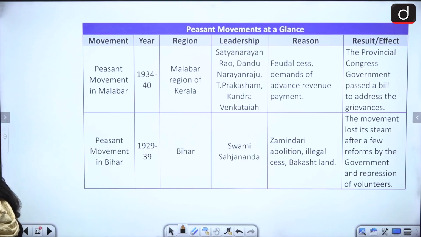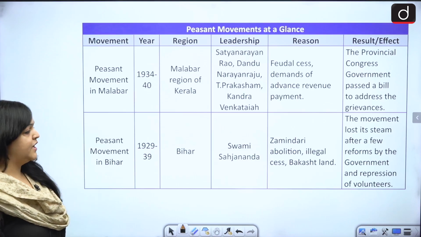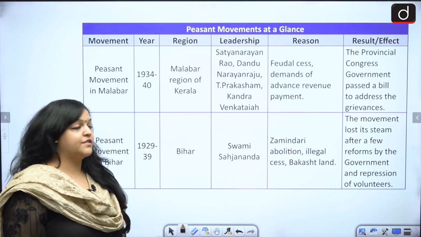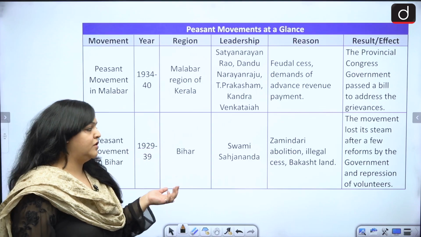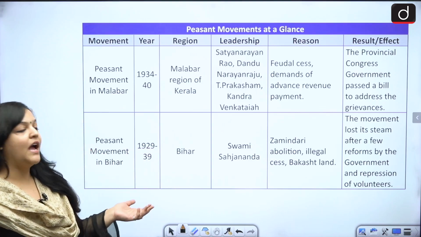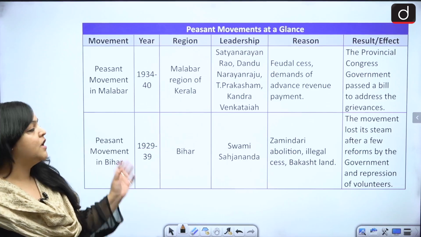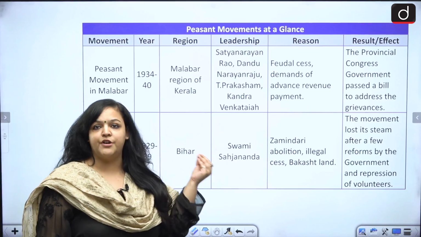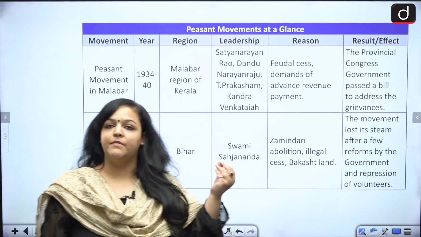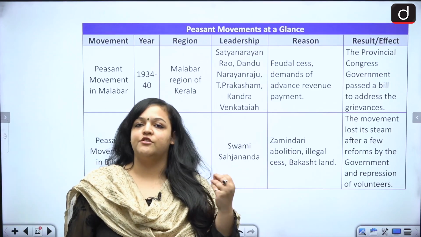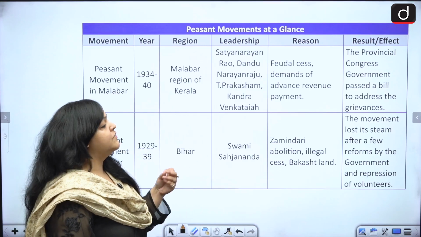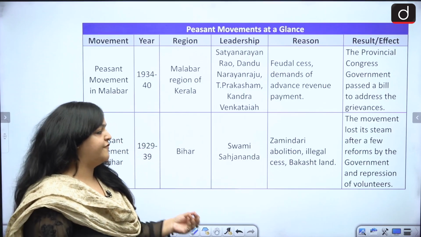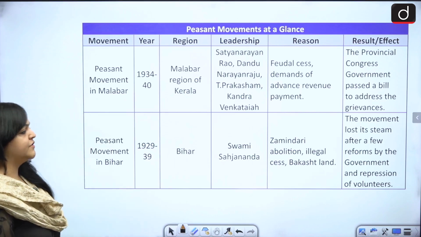Next, we have the Peasant Movement in Bihar, 1929-39. So this happened in Bihar. The leadership was Swami Sachidanand. What was the reason? Zamindari abolition, illegal cess, and bakasht land. Fine. Now, if you don't understand any of these terms, let me know in the comment section and I'll be more than happy to address your doubts, guys. Okay? What was the result of it? The movement lost its steam after a few reforms by the government, and then obviously there was repression by the